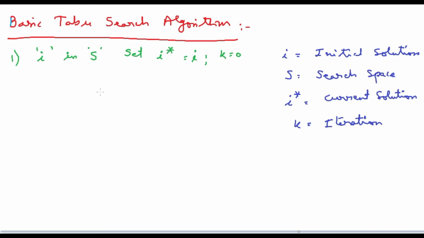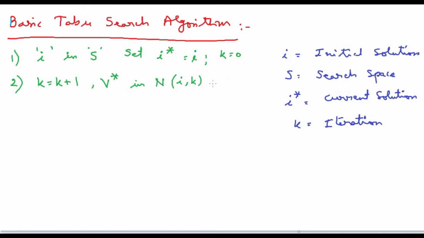And coming to the second point, set k equal to k plus 1. So what will happen? Set k equal to k plus 1. That means we are slowly increasing the iterations. And generate a subset V star of solutions in neighborhood capital N of I comma k, such that either one of the taboo conditions is violated or at least one of the aspiration conditions holds good.